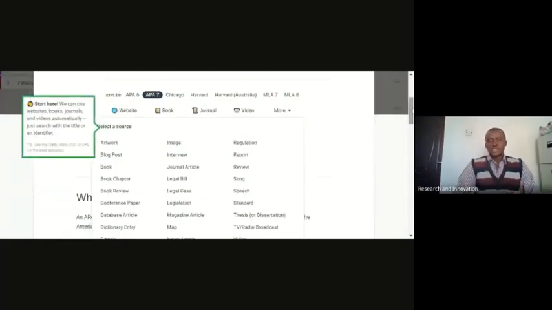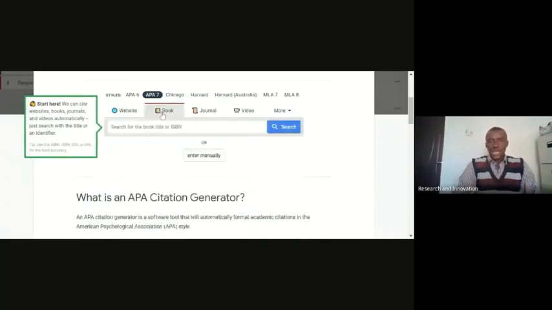One thing we want to take note of is that cramming is involved when you are using any form of referencing style, but using a citation generator makes the work easier. I want to make reference to a book. How do I cite the book using APA style? So I've clicked on book and I've already clicked on APA 7. I prefer to enter my details manually.